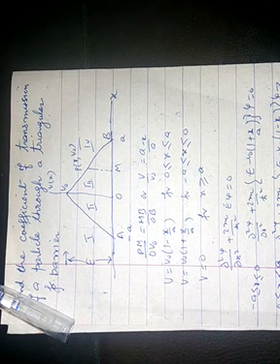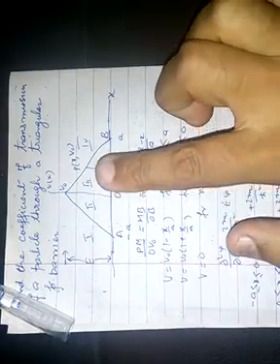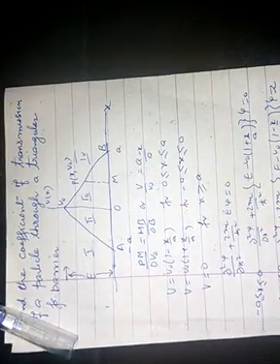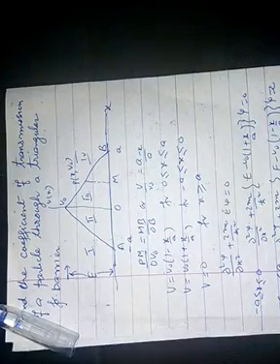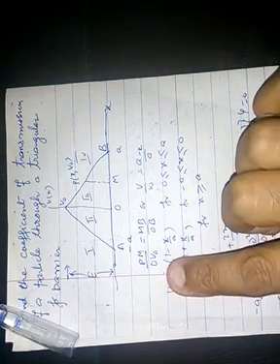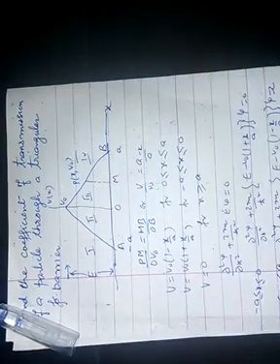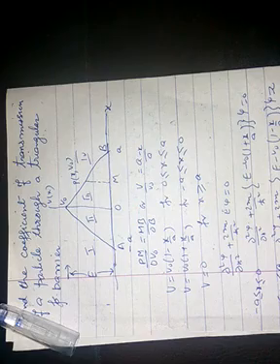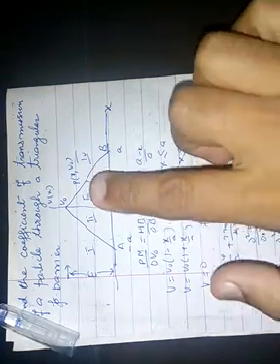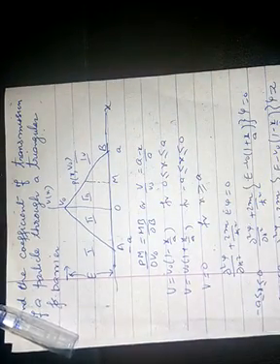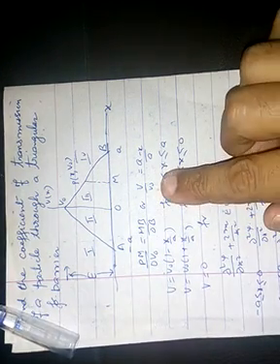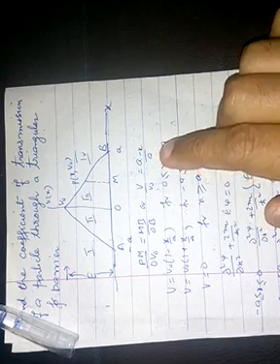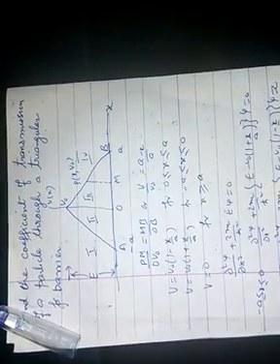Now in similar triangles PMB and V0BO, we can say that PM upon OV0 is equal to MB upon OB, or we can say that V upon V0 is equal to (a minus x) upon a, where a is this distance.